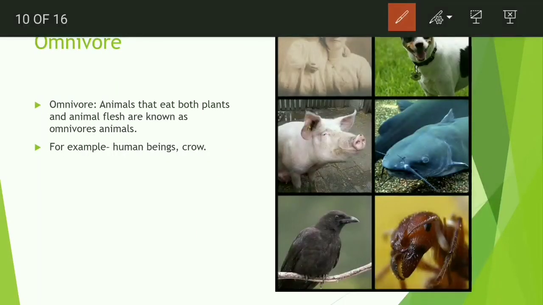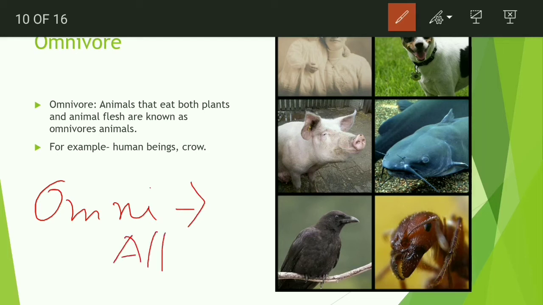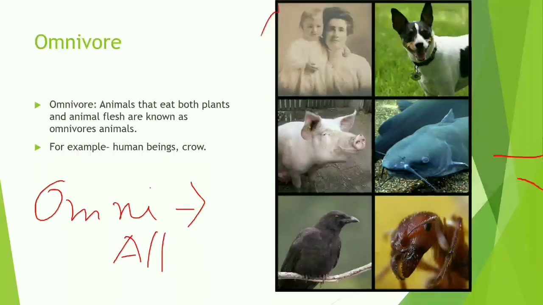Next is the omnivore. The animals that eat both plants and animal flesh are known as omnivorous animals. The meaning of omni is all, which is why they eat both plants as well as animals. Examples of omnivores are human beings, crow, even catfish and ant.